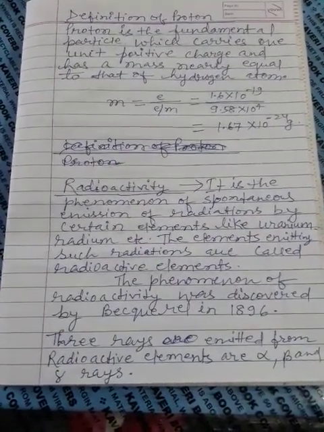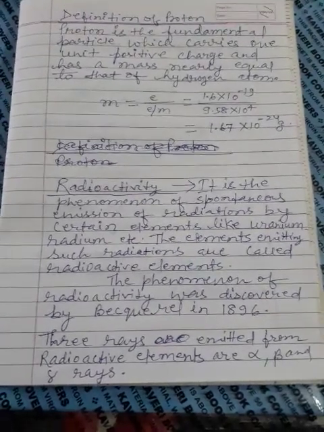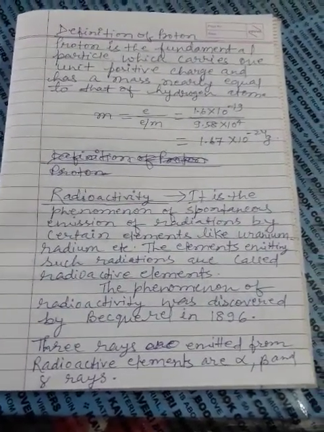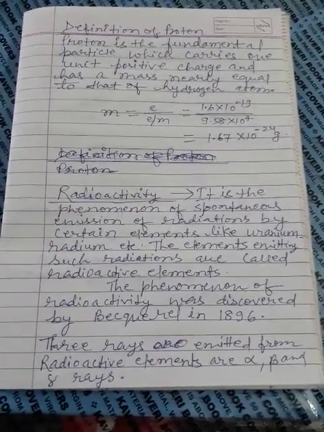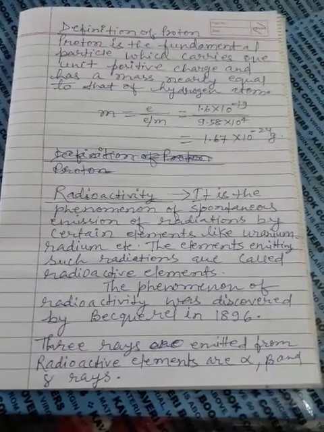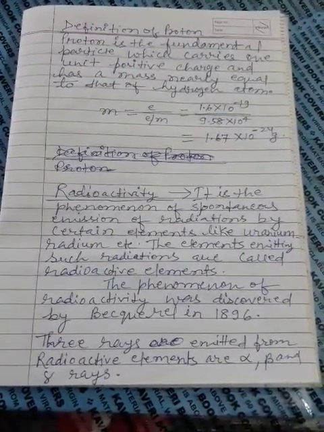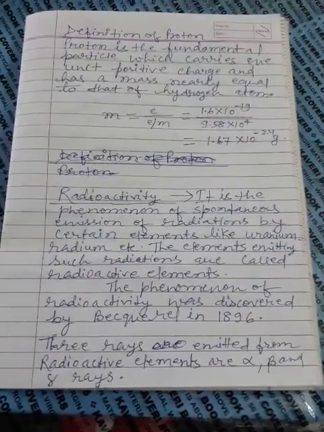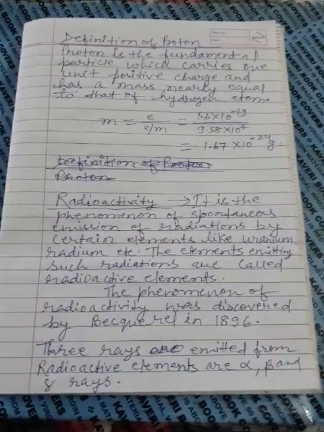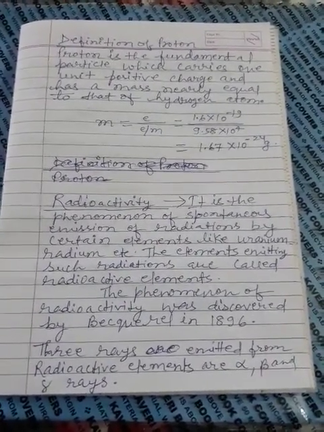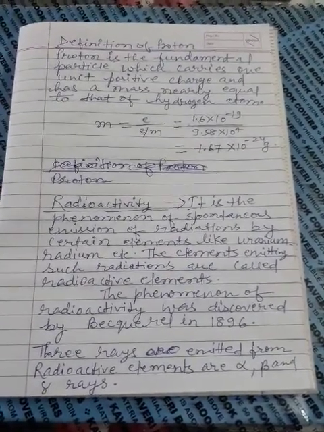Anode rays are positively charged. Anode rays contain positively charged particles. This was proved by an experiment. When an electric field is applied, these anode rays move towards the negatively charged plate. This confirms that these anode rays are made up of positively charged particles, and these positively charged particles were known as protons. Goldstein discovered the proton.